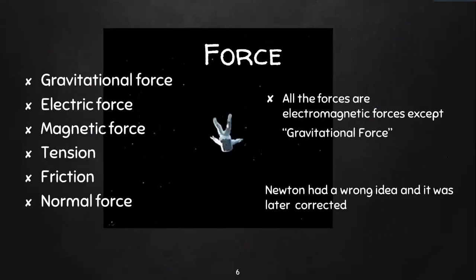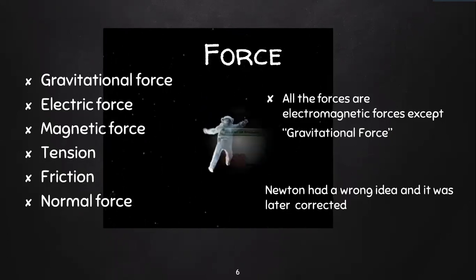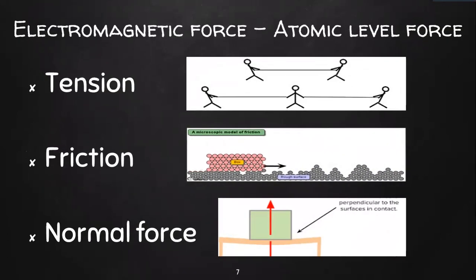Newton thought these forces are all independent forces, which means they do not depend on any other factor. But later on he himself understood that these are not independent forces, except gravitational force. Gravitational force is an independent force, but the other forces like electric force, magnetic force, tension, friction, normal force, all these forces are electromagnetic forces. So why do we call them electromagnetic forces? What actually happens here is this force happens within the atoms. So electromagnetic force goes to the atom level.